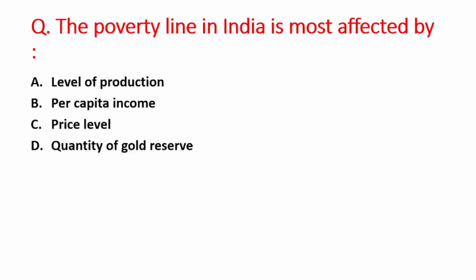Next question: the poverty line in India is most affected by A option is level of production, B is per capita income, C is price level, and D option is quantity of gold reserve. So the right answer is option B, that is per capita income.